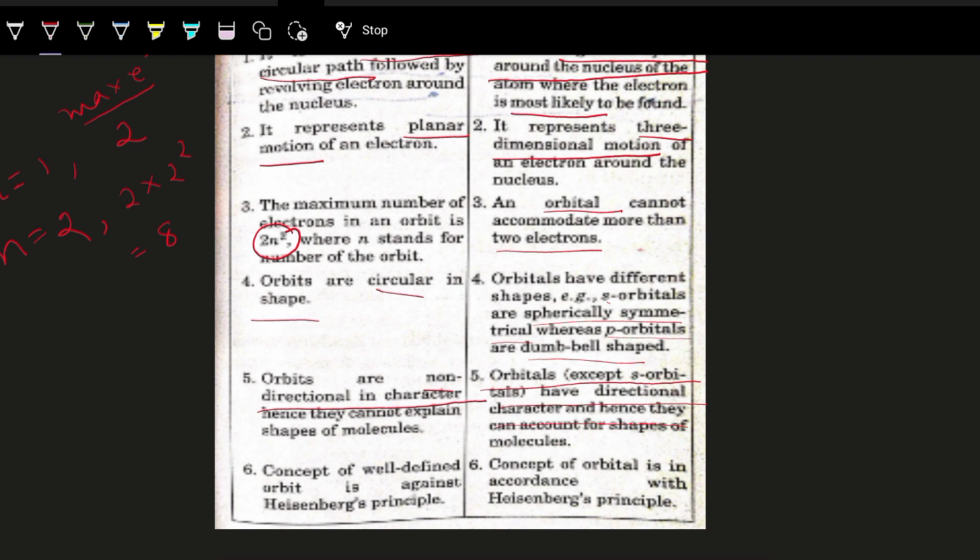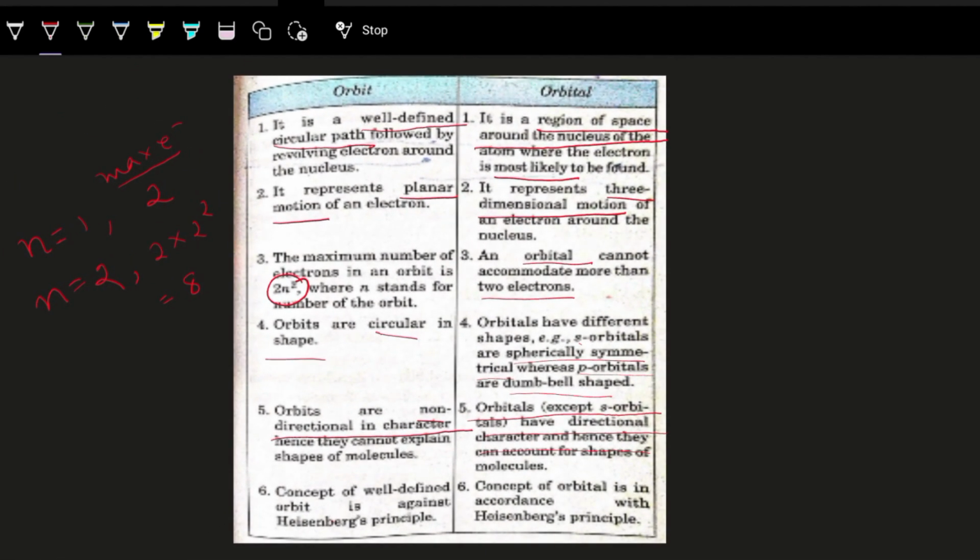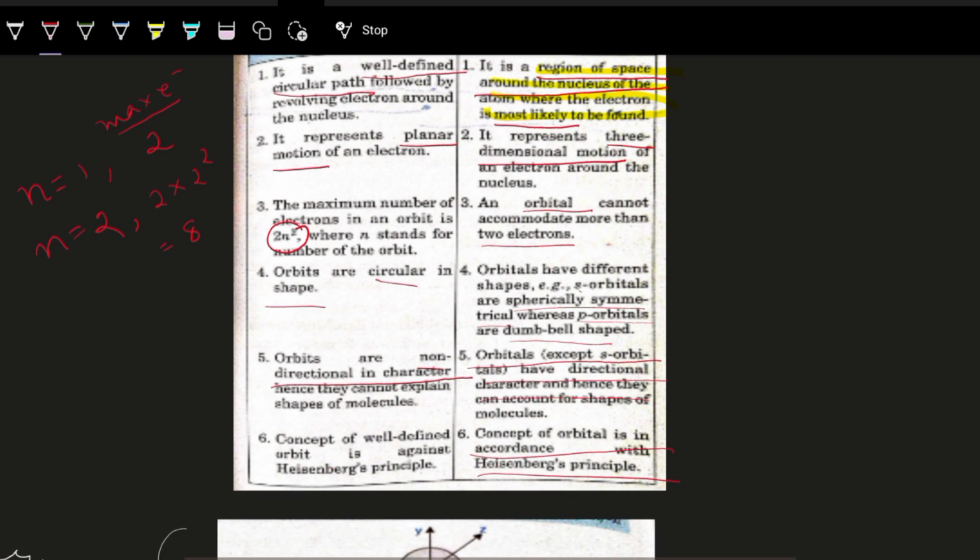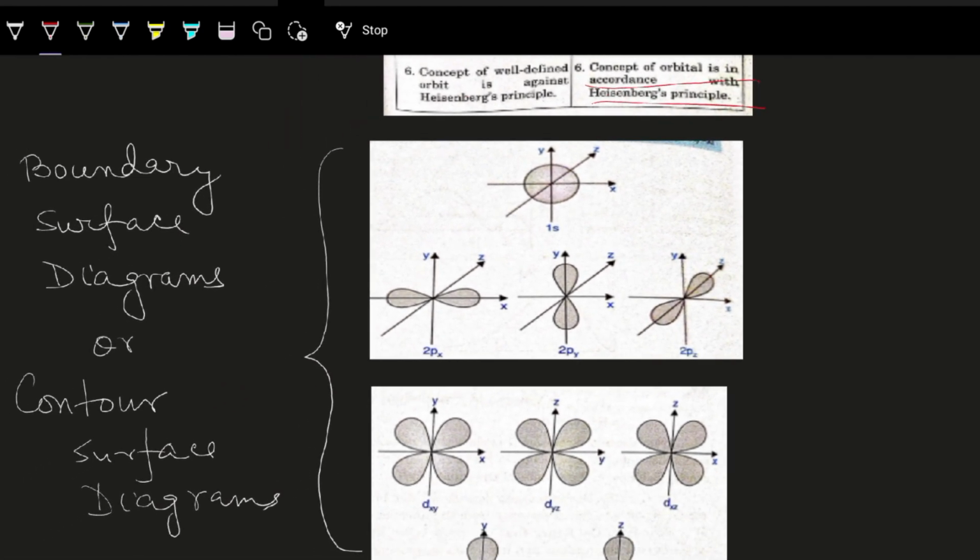Now, the concept of a well-defined orbit is against Heisenberg's principle. That means I am able to locate the electron in this particular orbit. But the concept of orbital, where I am telling it is the region of space around the nucleus of an atom where the electron is most likely to be found, if I say this, that means I am talking about uncertainty. I am talking about possibility, probability. So this is in accordance with Heisenberg's uncertainty principle. So this is what I was talking about.